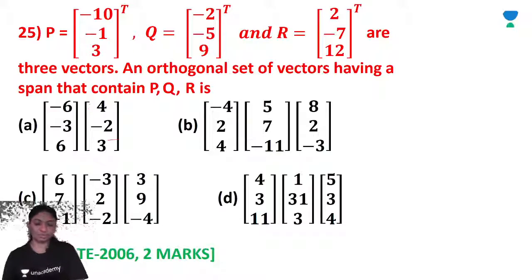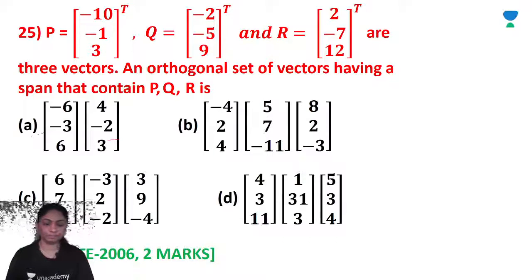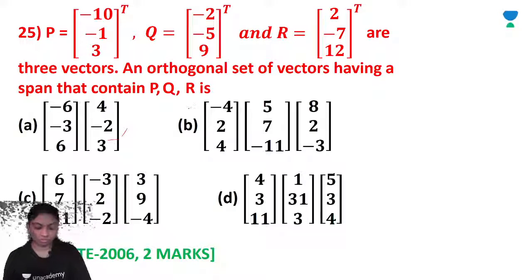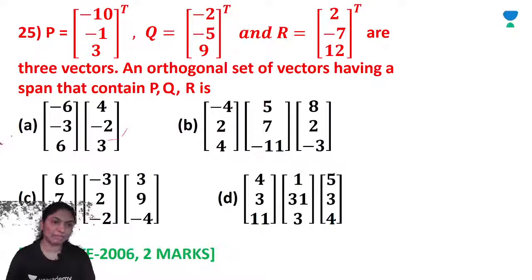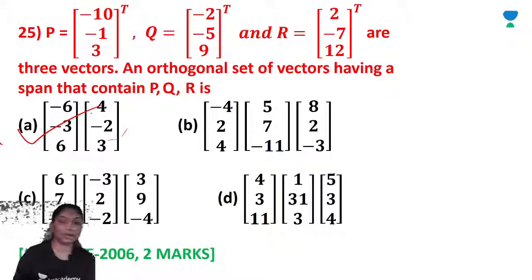The span of two vectors is k1 into this and k2 into this. So the span of this matrix is P, Q, R, so the correct option is A. So it spans P, Q, R.